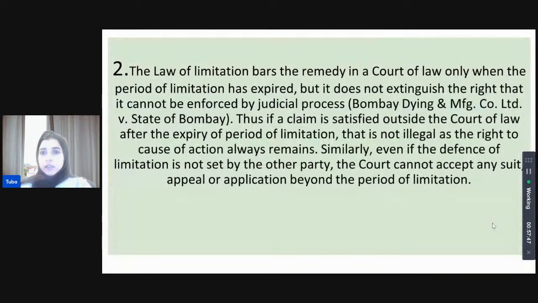The correct answer is Bombay Dyeing versus State of Bombay. That is what the court stated, that it does not extinguish the right. So if a claim is satisfied outside of the court, it is not illegal. Okay, it is not exactly illegal. It is barring the remedy in itself, but it is not extinguishing the right completely of that person. You cannot completely extinguish the other person's right by judicial process. So if you are satisfying the claim outside of the court, that is not an illegality in the eyes of law.